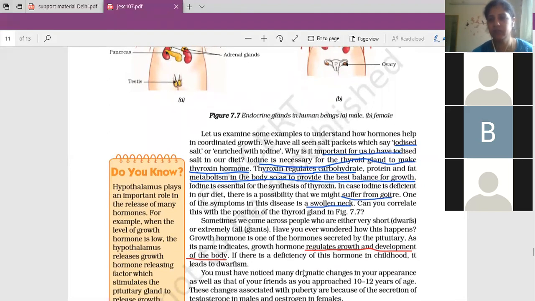Ma'am? Yes? I lost connection in between. Can you please tell me what you said in the last part of the thyroid gland? No, this is a 3-mark question here. Okay, on this whole paragraph.